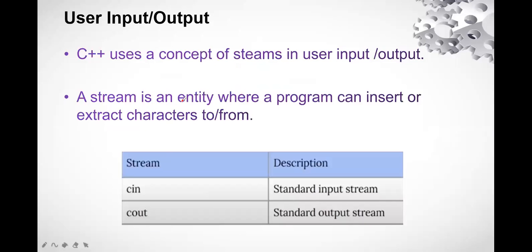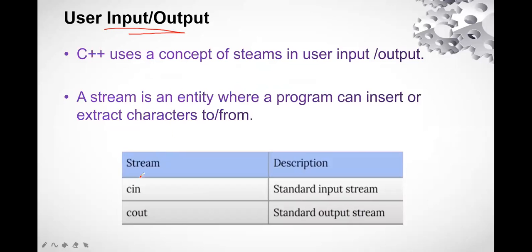Now moving further, we have user input and user output. How do we define it? Earlier in C, you must have studied printf and scanf. Scan you used for taking the input values, and print for giving the output on the console.